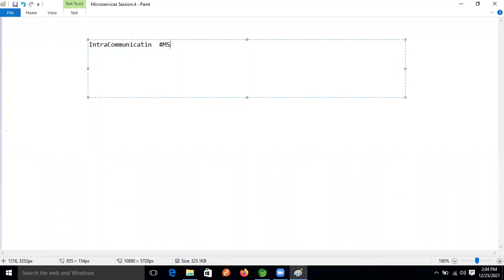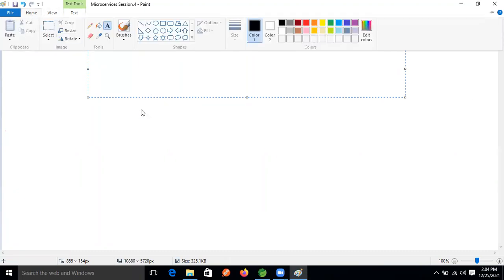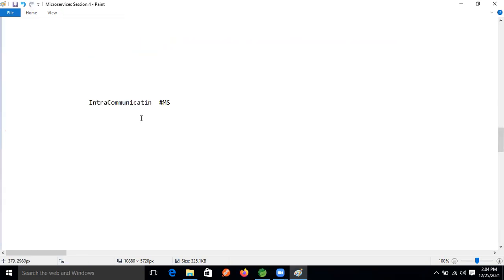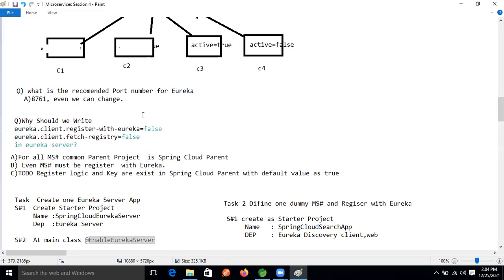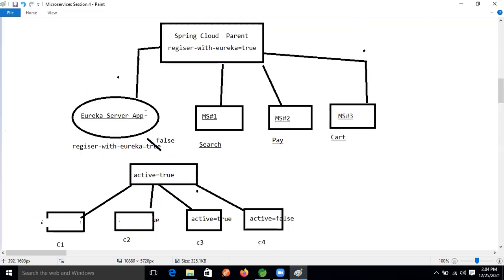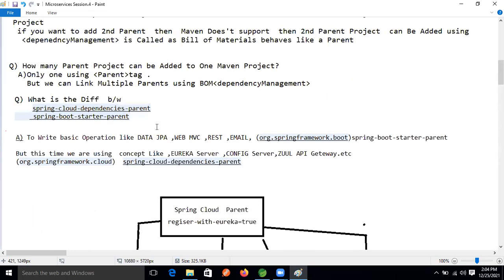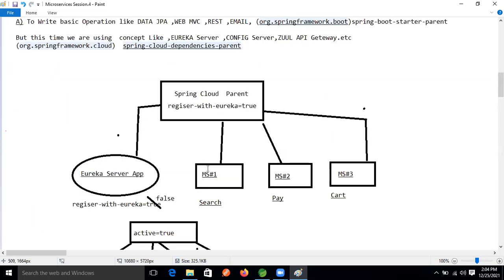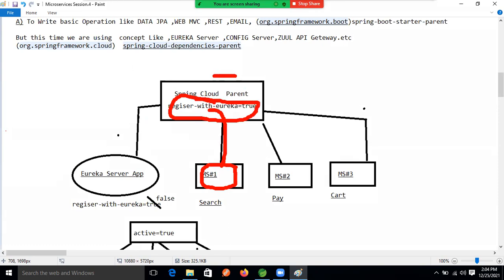To communicate from one microservice to another microservice, we saw that from the discovery server we need to fetch the record of whom we want to connect. All microservices information is stored in the Eureka server.